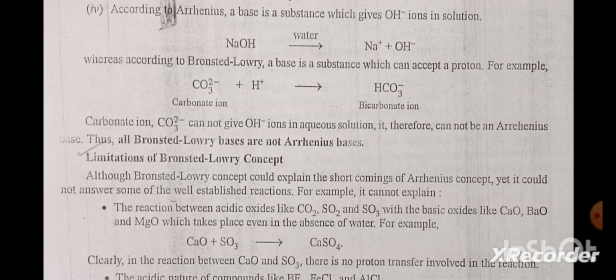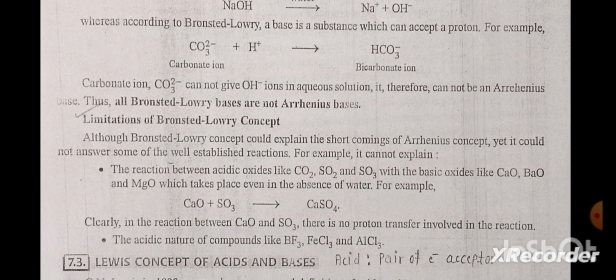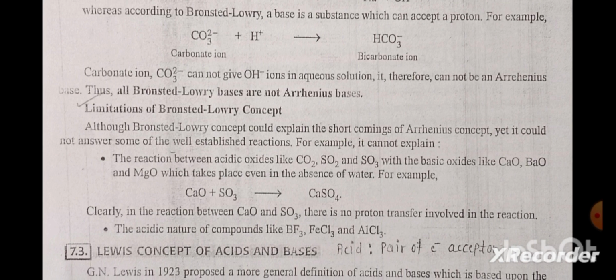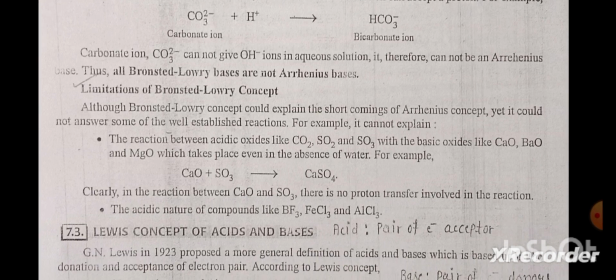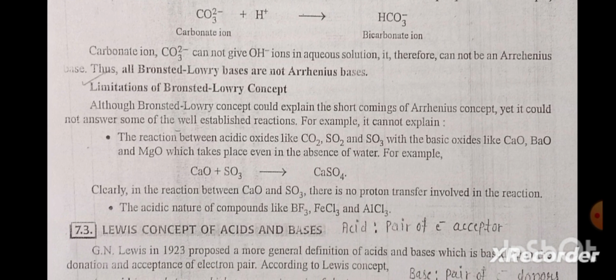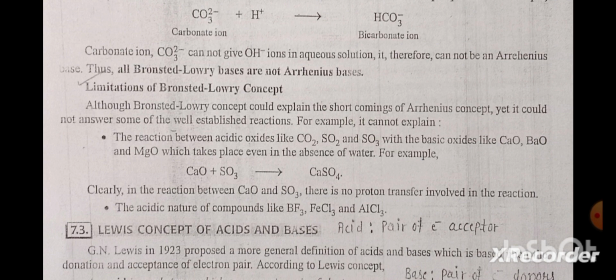Limitation of the Bronsted-Lowry concept. Although the Bronsted-Lowry concept could explain the shortcomings of the Arrhenius concept, yet it could not answer some of the well-established reactions. For example, it cannot explain the reaction between acidic oxides like CO2, SO2 and SO3 with basic oxides like CaO, BaO and MgO, which takes place even in the absence of water.